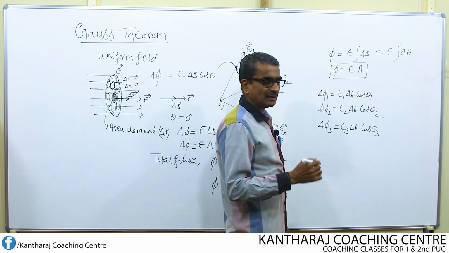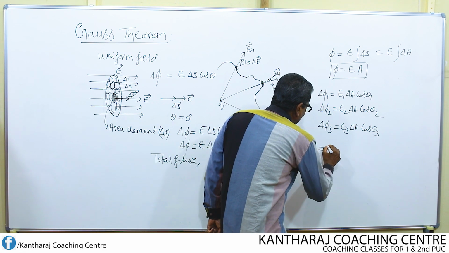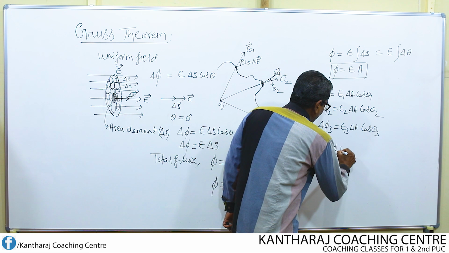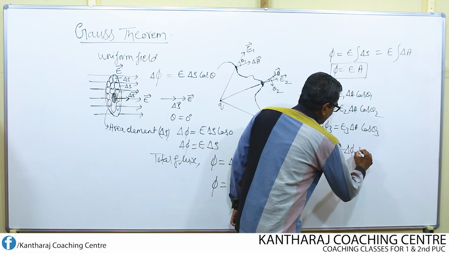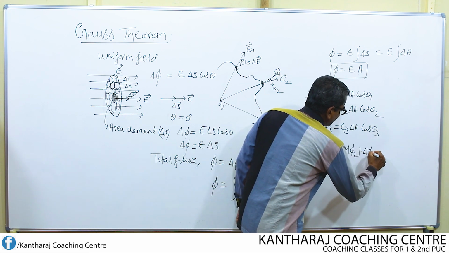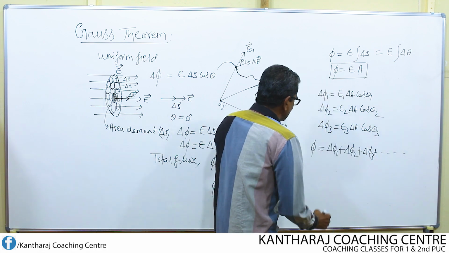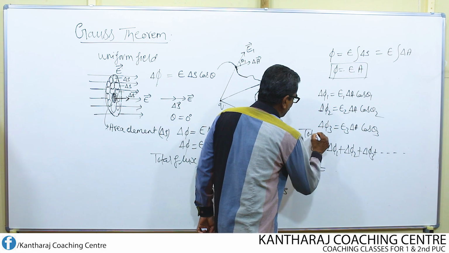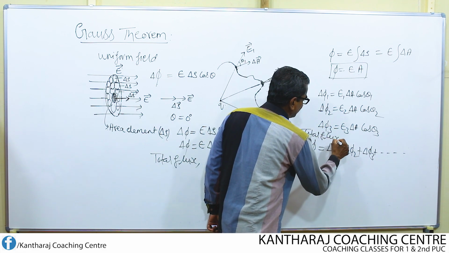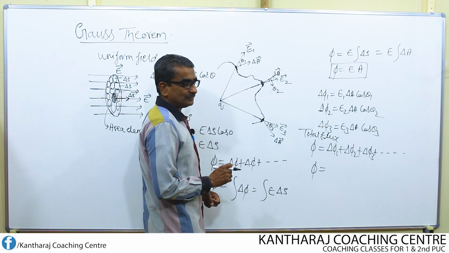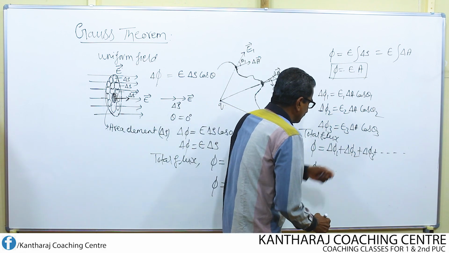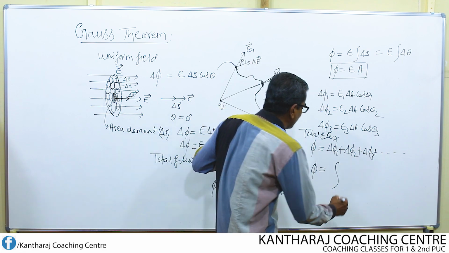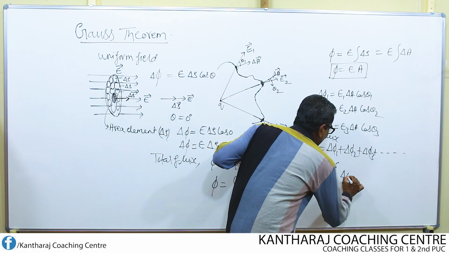If I want to find the total flux, phi equals delta phi 1 plus delta phi 2 plus delta phi 3 plus so on. This is the total flux coming out from the entire surface due to the charge q. Instead of summing up like this, I can write phi equals the integral of delta phi.